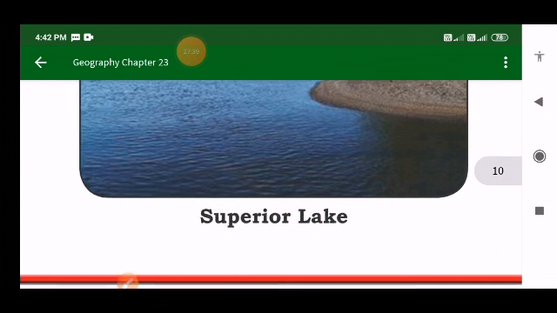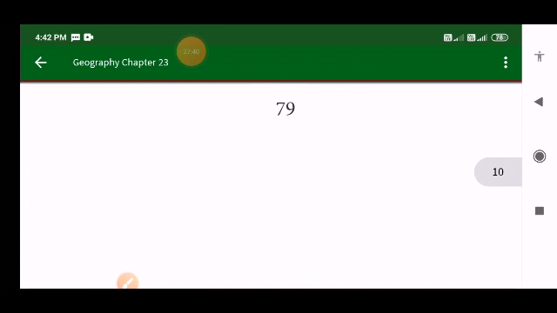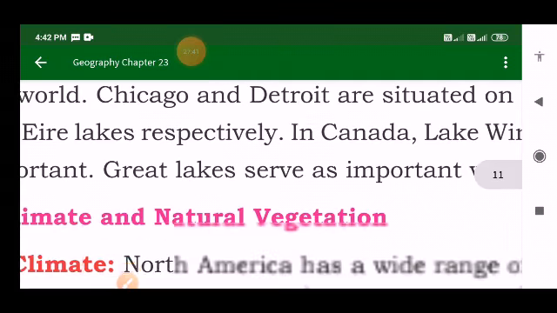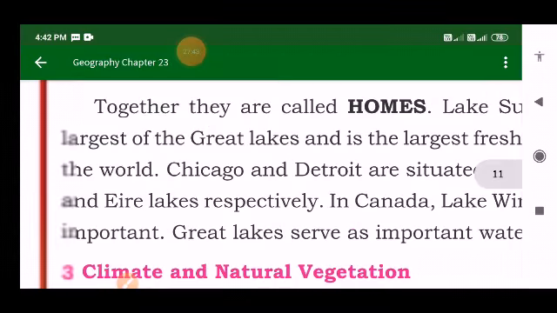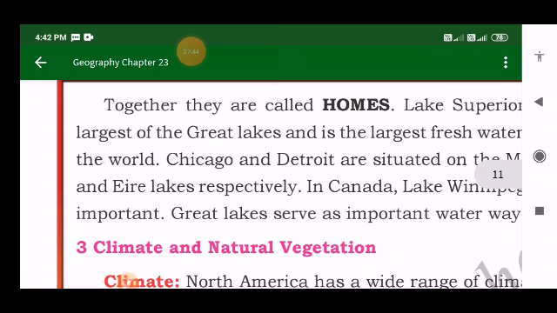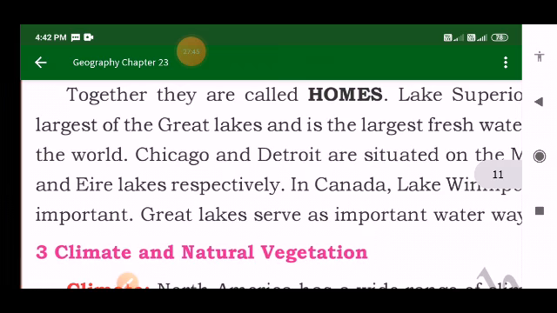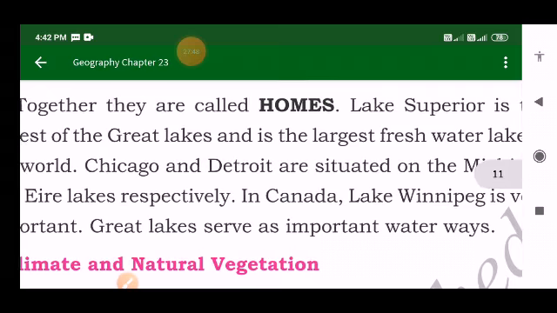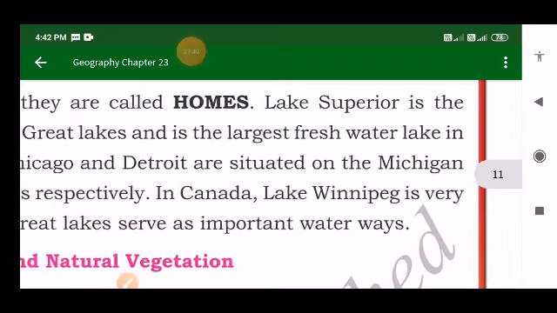Here Lake Superior is the largest of the Great Lakes and is the largest freshwater lake in the world. So if someone asks you which is the world's largest freshwater lake, we have to say Lake Superior. Lake Superior is the world's largest freshwater lake, and it is also the largest of all the Great Lakes. Okay.